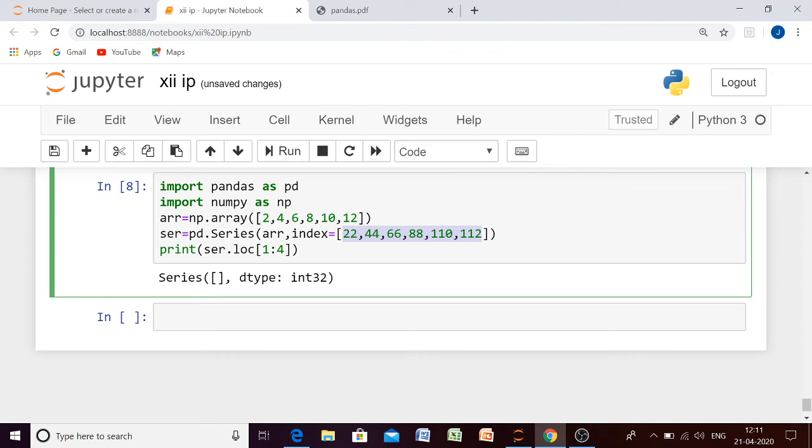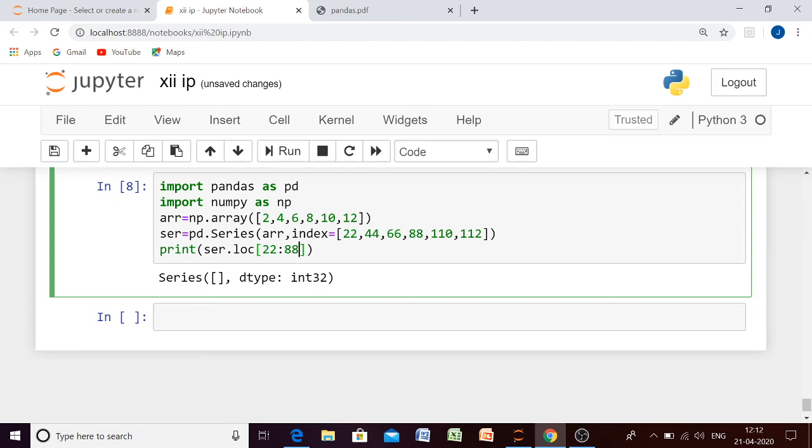So let us check if we give something like 22 and then suppose I give 88. What do you think the result will be? Since this one is LOC, it will start from index value 22 and move up to 88. Both start value and end value will be included, and it will give you the elements stored at these index positions.